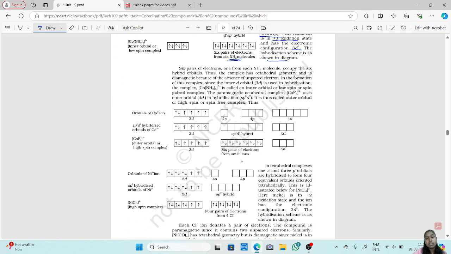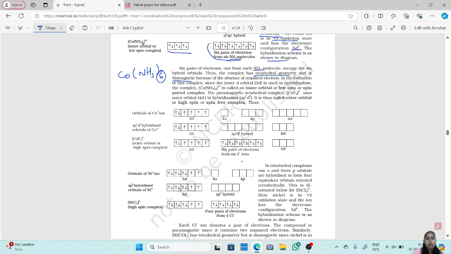6 pairs of electrons, one from each NH3 molecule, occupy the 6 hybrid orbitals. Now these are the 6 hybridized orbitals, and each hybridized orbital is occupied by the electrons donated by each NH3 molecule. That is why it is [Co(NH3)6]. Why 6? Because there are 6 hybridized orbitals which require electrons from the NH3 molecules. So there are 6 NH3 molecules which are utilized. Thus the complex has an octahedral geometry and is diamagnetic because of the absence of unpaired electrons.